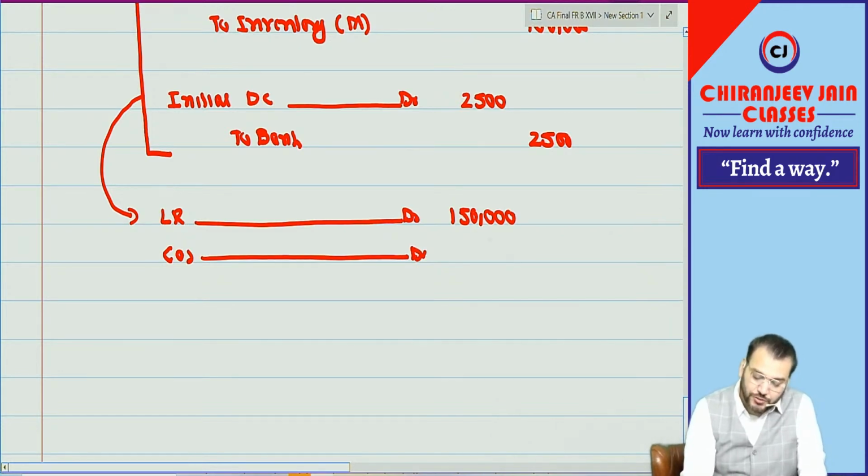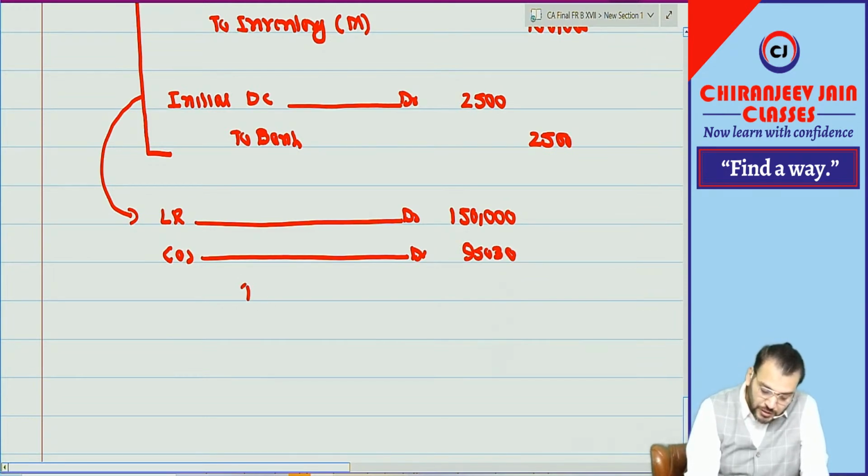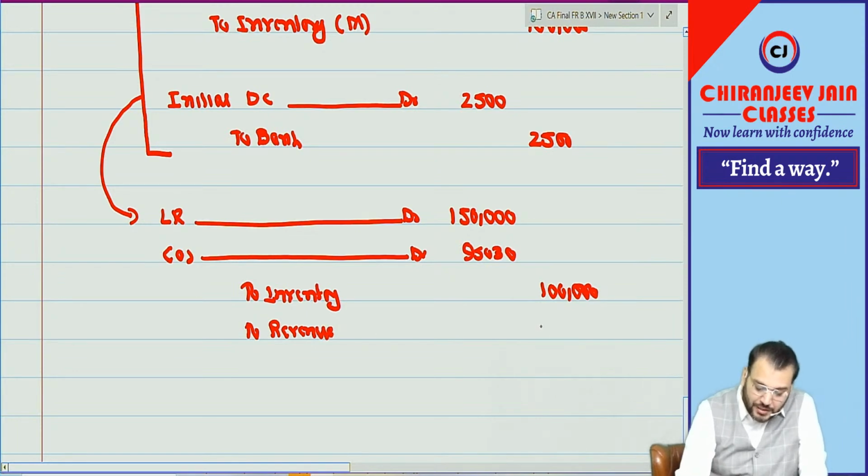Including initial direct cost, 95,030. To inventory how much? 1 lakh. To revenue how much? 1 lakh 42,530. And to bank how much?